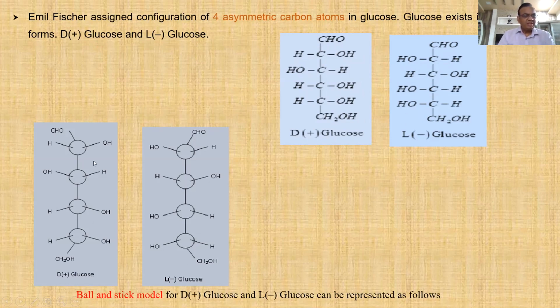So this is the ball and stick formula. This carbon is the ball and a group attached to it is taken as a stick, just like in hockey. Right? So these are the ball and stick formulas for D plus and L minus. So carbon is shown by a circle.